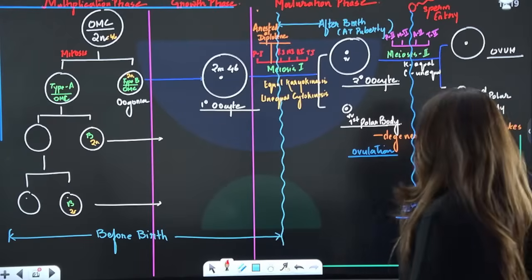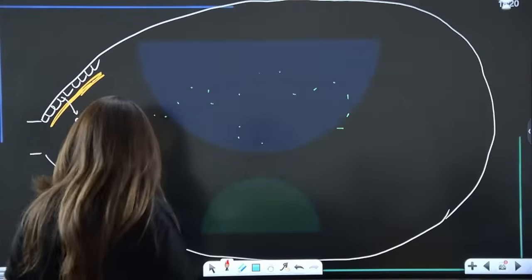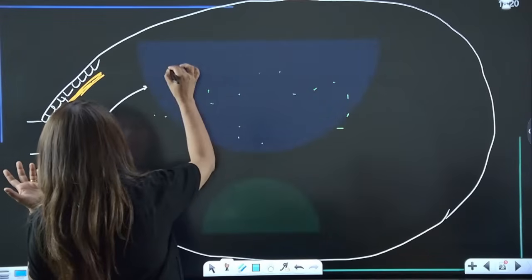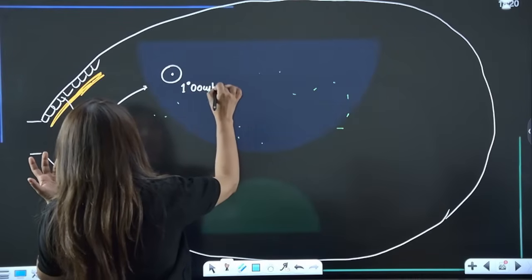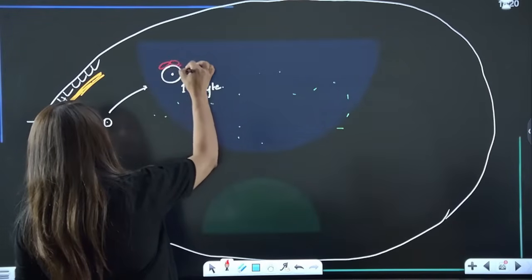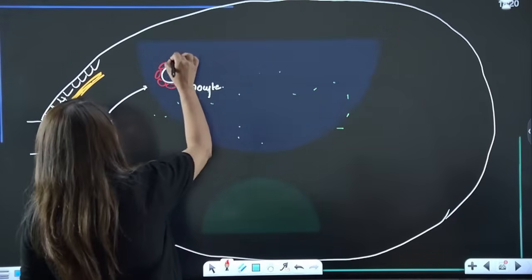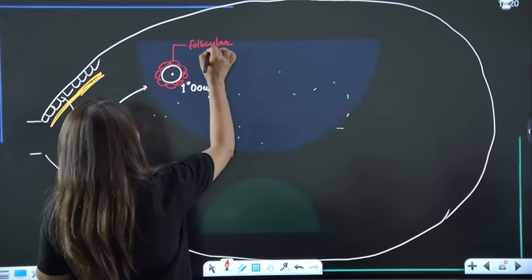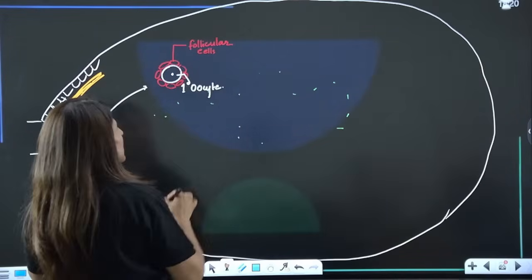All right. So this was about ovulation. Now, I was telling you about ovum mother cells. They will undergo multiplication, and after multiplication, they are going to get bigger. Once it is bigger, we call it primary oocyte. Now there are some cells present in the stroma. These cells will also surround the primary oocyte, like this. These have been derived from the stroma, and because they form a flower-like structure, they are called follicular cells. And the cell in the center is called the primary oocyte.